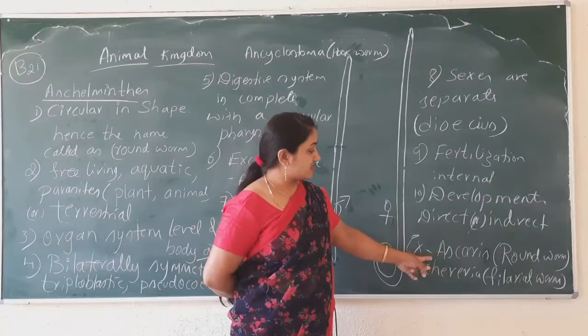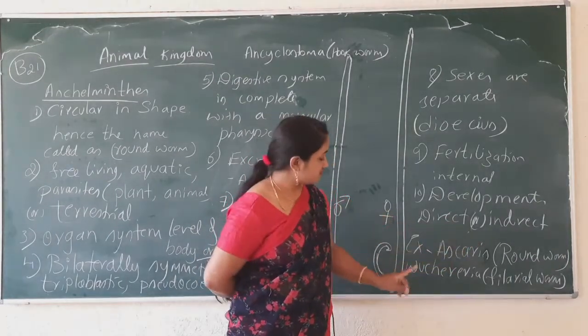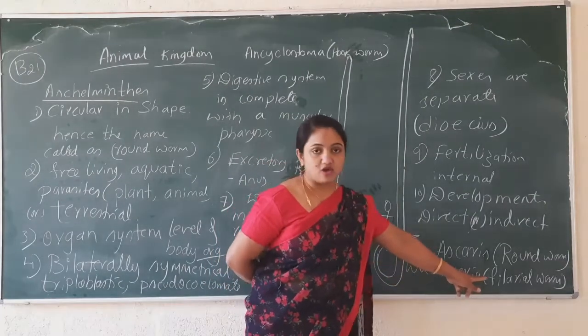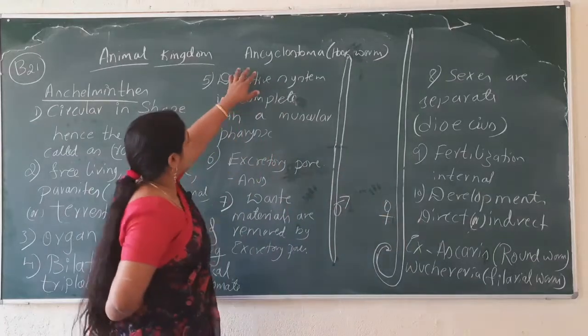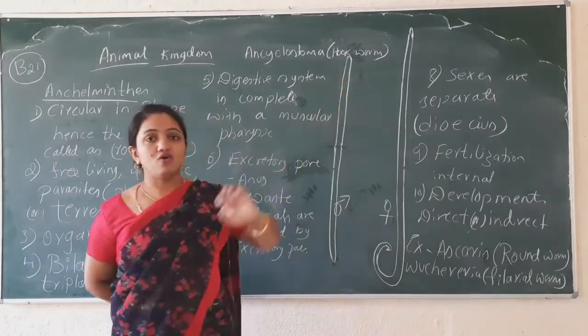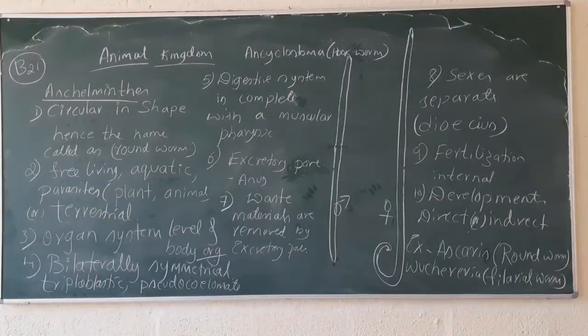The examples are as follows. One is Ascaris, common name is roundworm. Next is Wuchereria, common name is filarial worm. Third one is Ancylostoma, common name is hookworm. We'll have the next phylum.